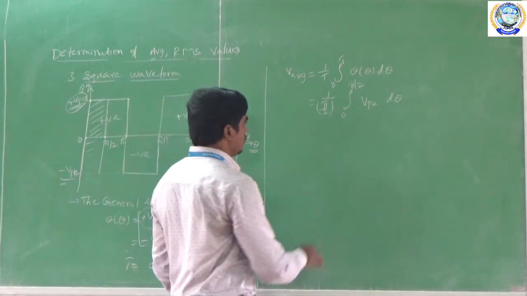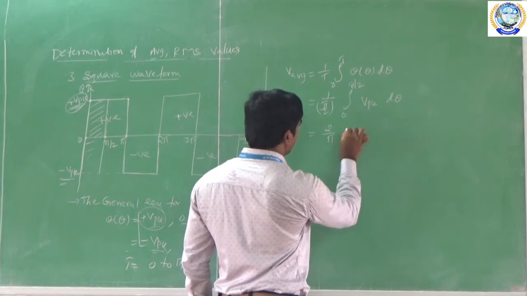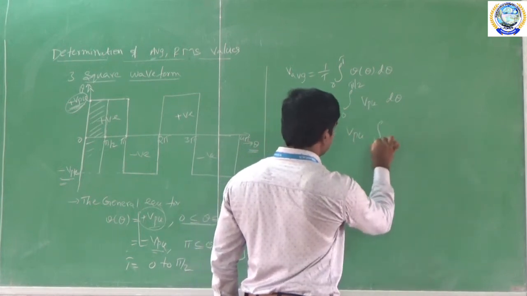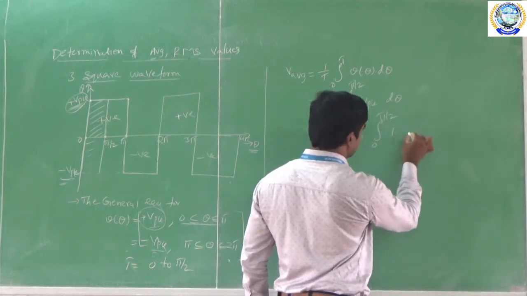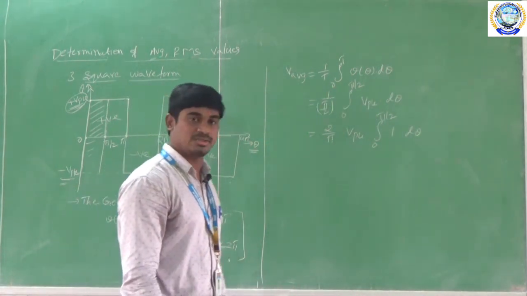Now this 1 by pi by 2 will become 2 by pi, and integration with VPK taken outside, integration of 0 to pi by 2 of d theta, since there is nothing else, it is a constant. What is the integration of the constant?